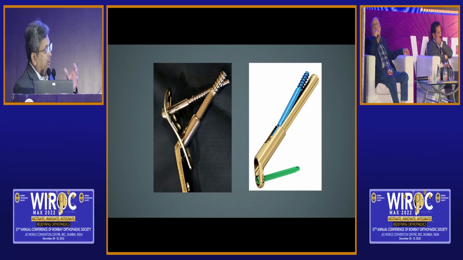And again, this creates only one plane of control. It doesn't give you another plane derotation ability. Whereas GSK sir's screw goes in the inferior portion of the femoral head, actually acting as a Powell screw and giving better biomechanical strength.